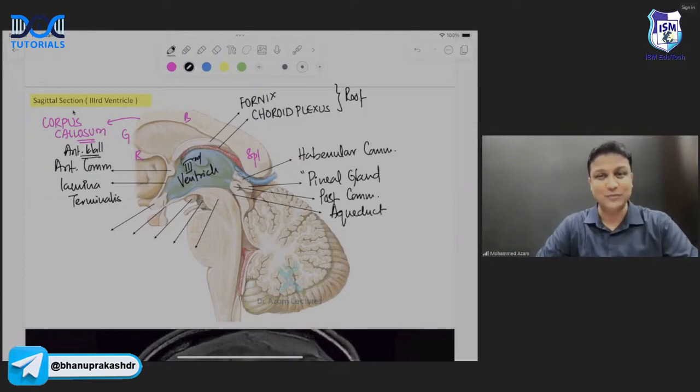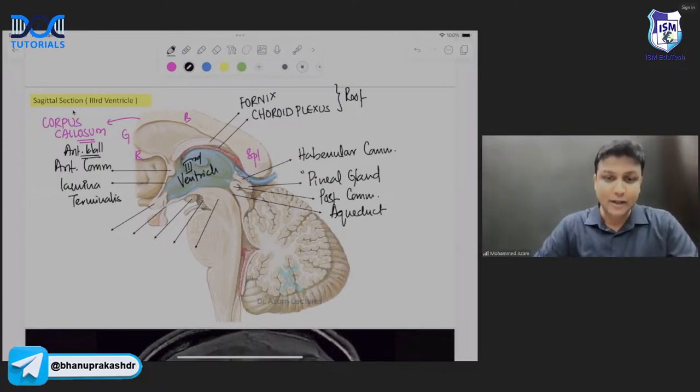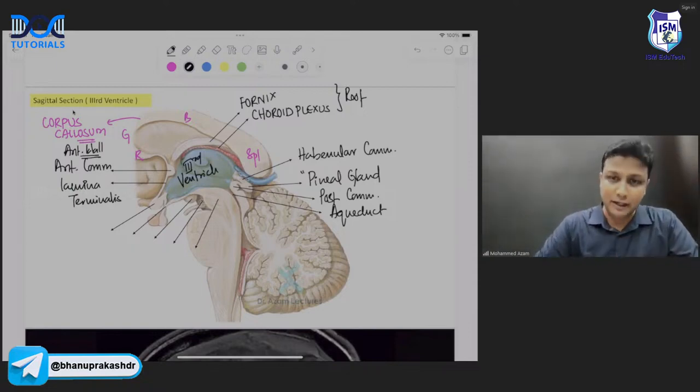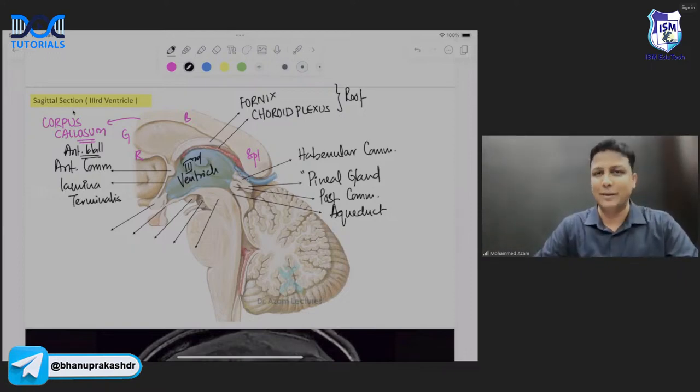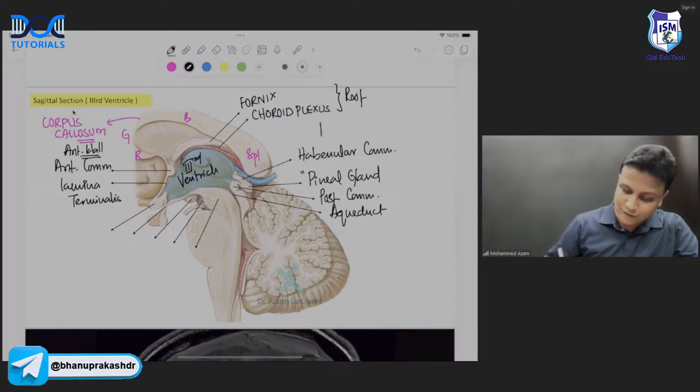Wow. So please understand the method to identify. पहले आप क्या करोगे? Splenium देखोगे. Splenium तो clearly नजर आएगा. और splenium के बिल्कुल नीचे, below the splenium, there will be pineal gland. और pineal gland के नीचे होता है posterior commissure और उसके ऊपर होता है habenular commissure, sir. And the duct is aqueduct. And we can very clearly see in this diagram here. Yes, my dear friends, all this is going to form which wall of the third ventricle? The posterior wall of the third ventricle, sir.